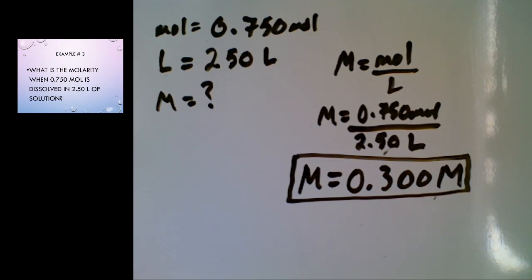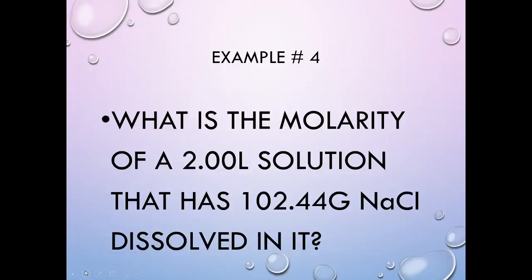Another example of how we would calculate straight molarity. But things are not always going to be this easy. So let's take a look at this example. What is the molarity of a 2.00 liter solution that has 102.44 grams of NaCl dissolved in it?